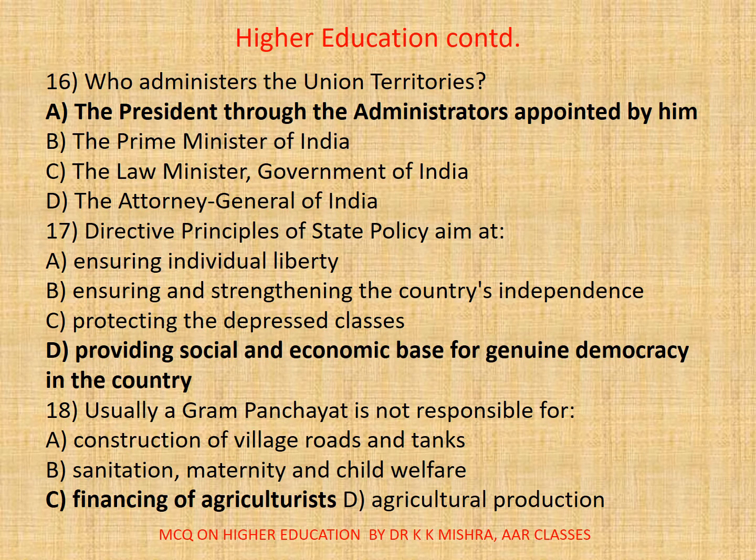16. Who administers the union territories? So, the correct option is A. The president through the administrators appointed by him. 17. Directive principles of state policy aim at, correct option is D, providing social and economic base for genuine democracy in the country. 18. Usually, Gram Panchayat is not responsible for, correct option C, financing of agriculturists.